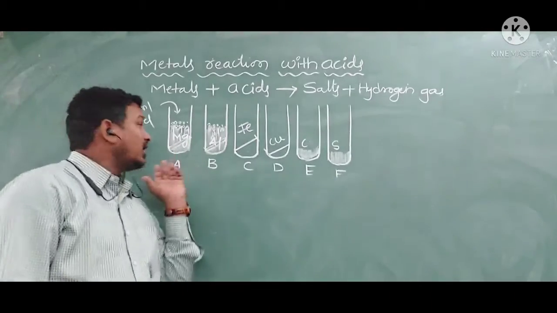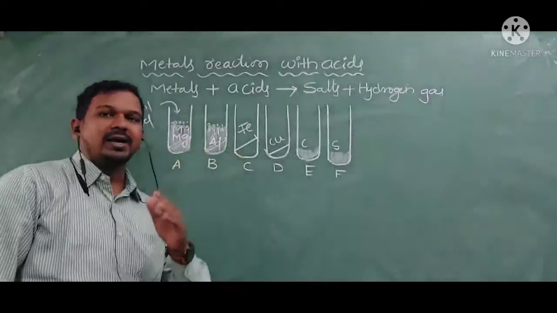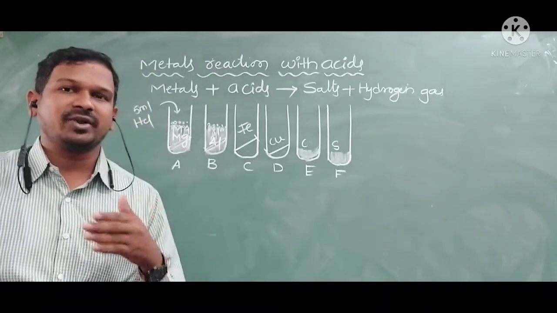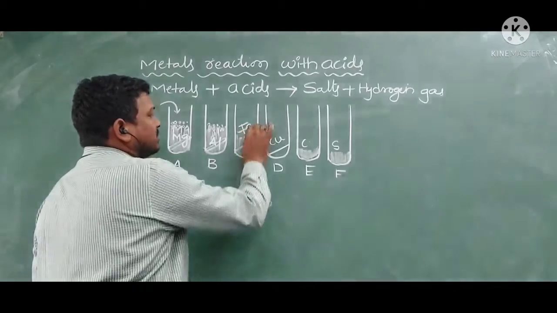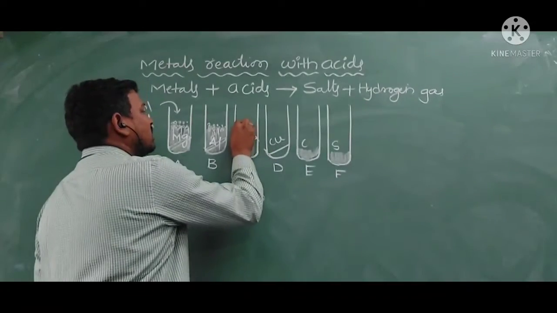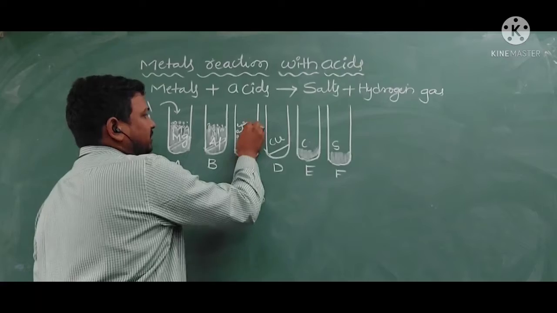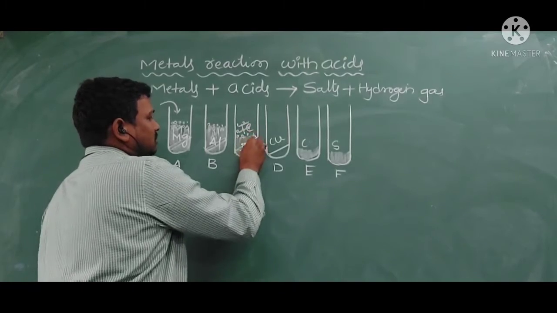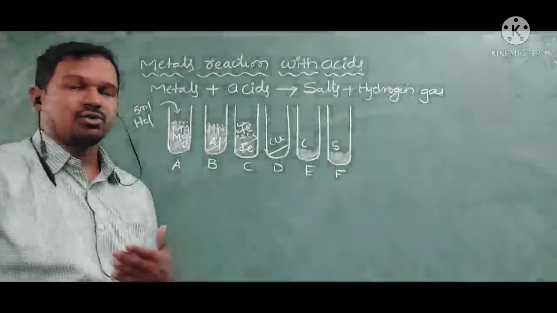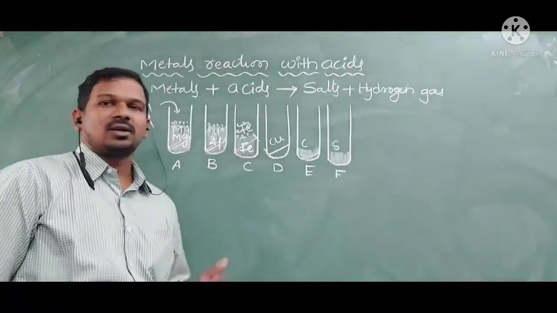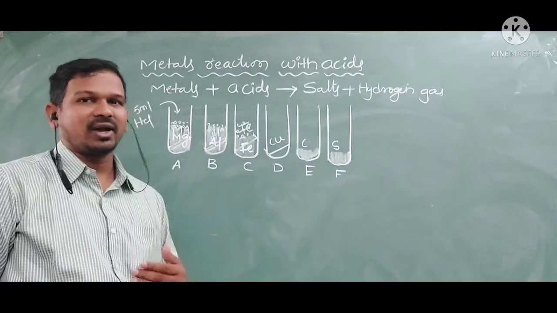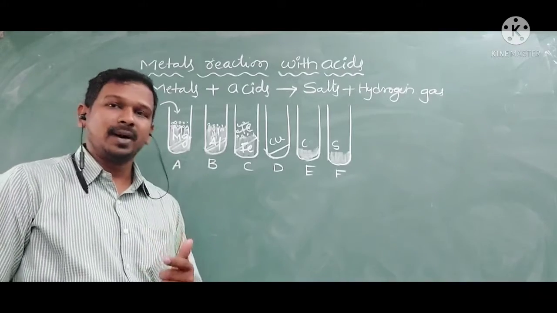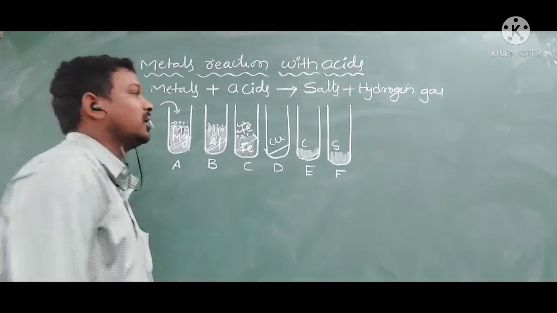Compared to magnesium and aluminum, iron is not producing gas bubbles very quickly. It is taking some time. After some time, I observed gas bubbles coming from test tube C also. But I was shocked to see this: D, which contains the copper wire, is also a metal, but it is not producing anything.